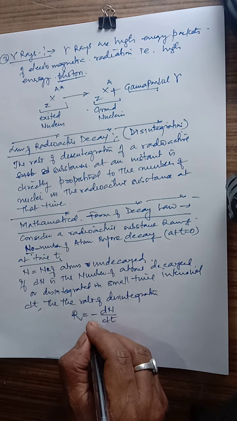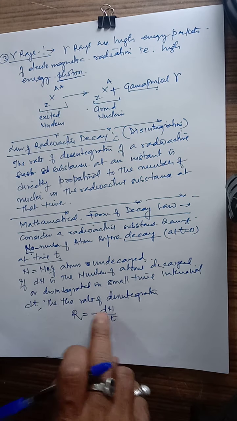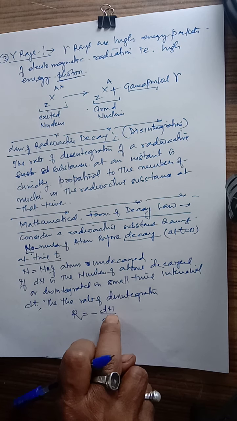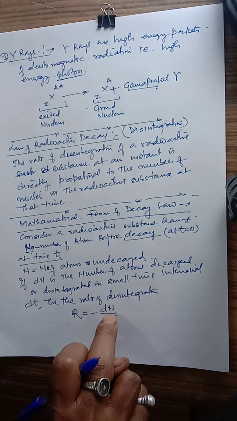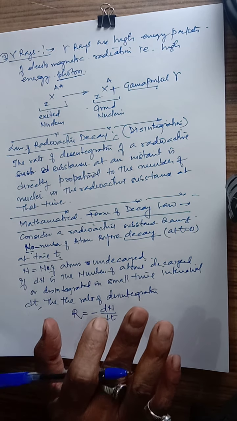Why is the minus sign there? Because as the time increases, the number of atoms is going to decrease.